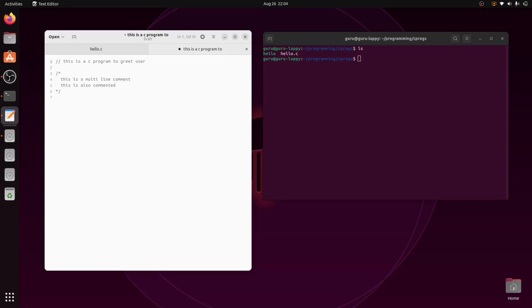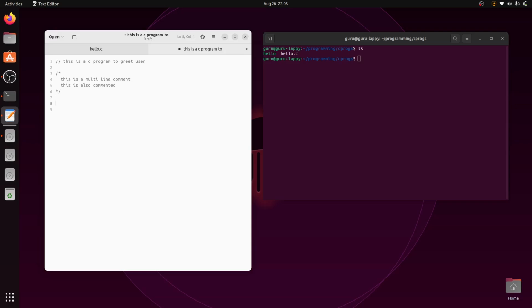The double slash is essentially a single line comment, whereas this other one is multiple lines, any number of lines you can have. It should start with this and end with this. Anything after the start, even if you have a few other stars before the closing, everything is considered commented. There should be at least one closing and one starting. This is how your program can be commented.